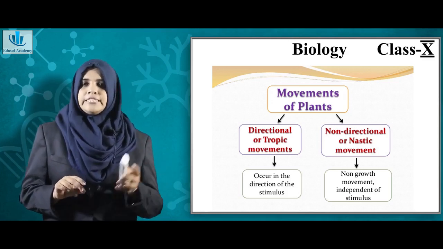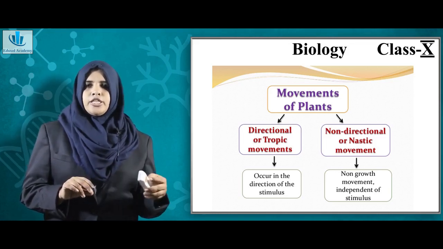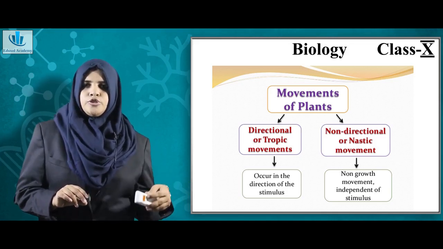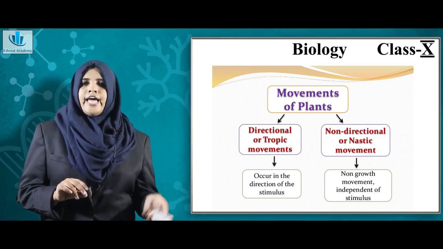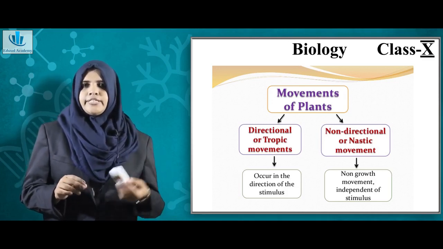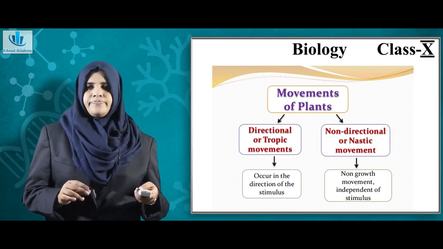Directional movement happens in the direction of a stimulus from the environment. Non-directional movement is not happening as a response to a stimulus, but rather it happens due to changes in certain conditions like temperature, humidity or pressure.